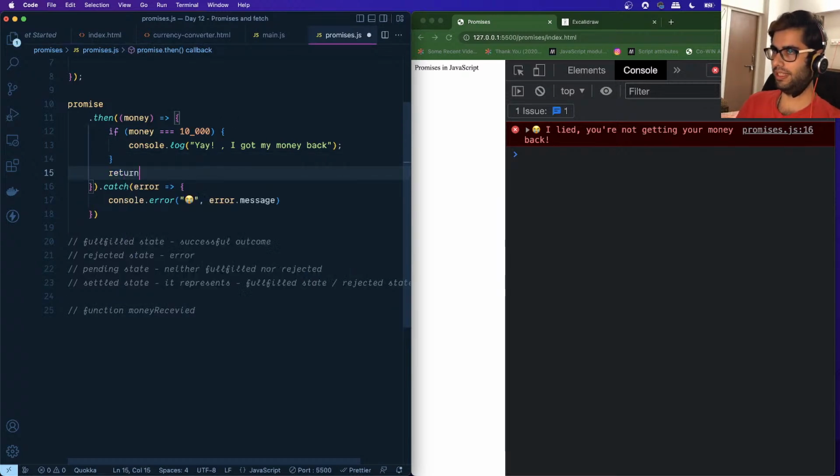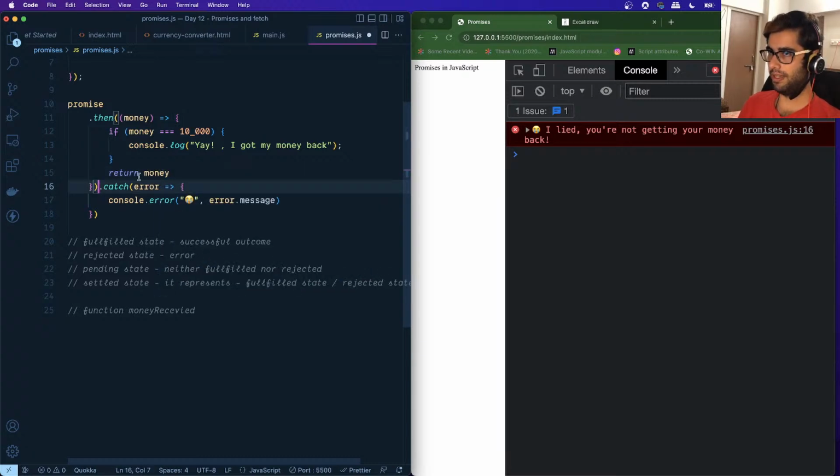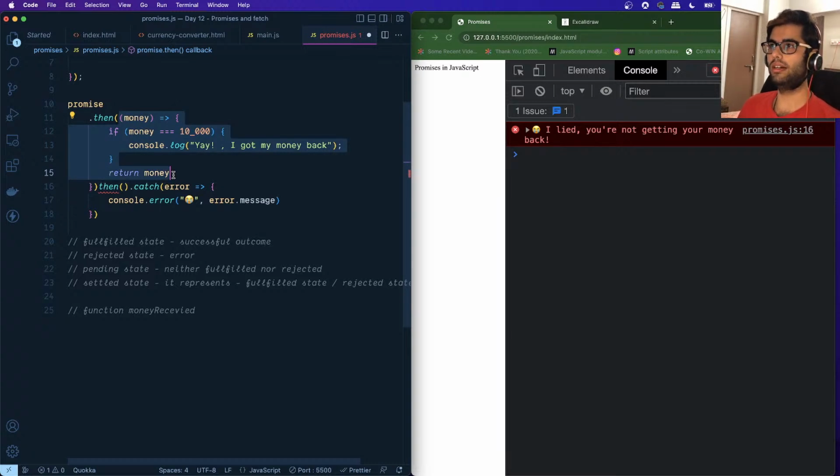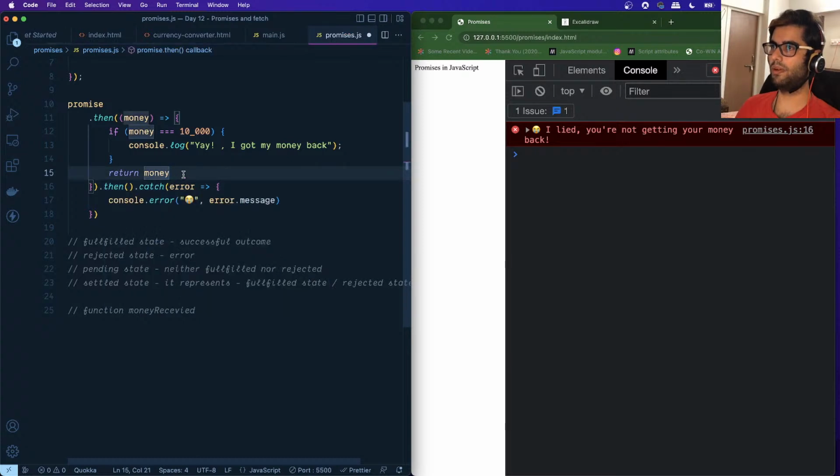For example, I return whatever is the money received, and then I add another then statement over here. I can provide the outcome of the first promise which was resolved to the next promise in the chain. That is how I can chain multiple promises.